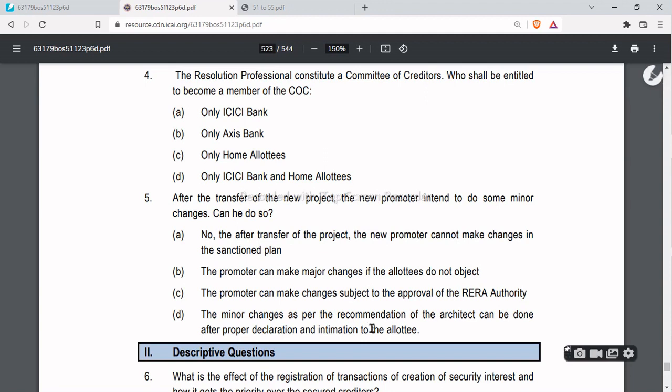For minor changes, the consent of 2/3 allottees is not required, but if it was major work or major structural changes were going to take place, then their consent would have been required. But since these are minor changes, no such consent is required, and minor changes as per the recommendation of the architect can be done after proper declaration and intimation to the allottees. So option D is the correct answer. Okay, so we have completed case study number 53. Thank you.